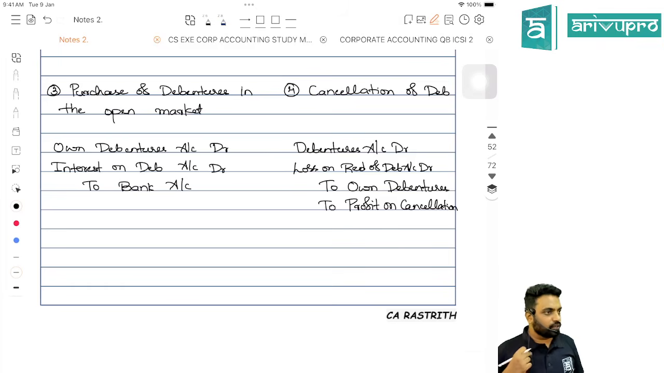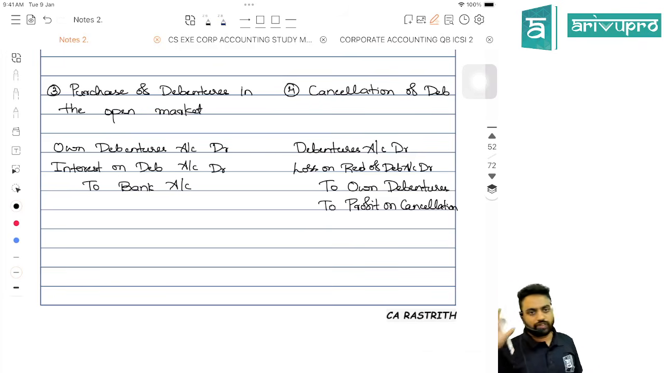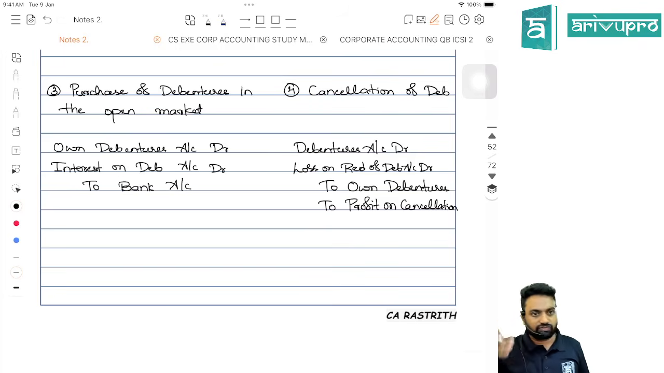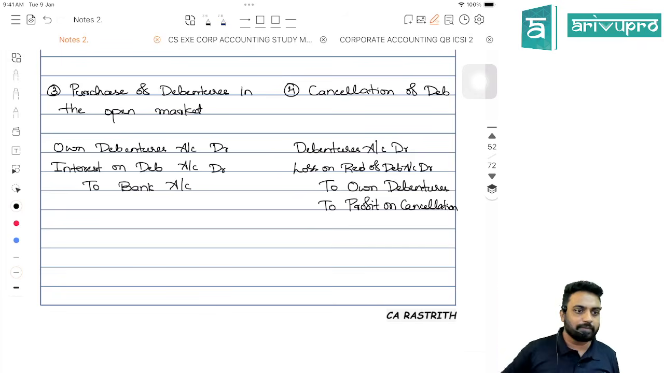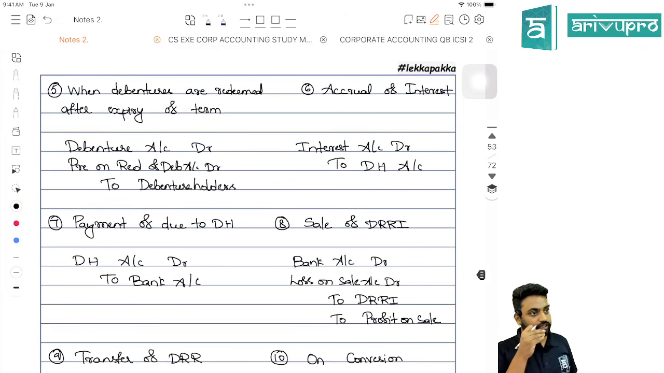So debenture we are going to debit. Share capital or debenture, always it will be debited with face value. So debenture account, we are going to debit 100 rupees. To own debentures, because that won't be an asset any more. We are cancelling it off. To own debentures, 96. To profit on cancellation, 4. If at all loss, it will be debited. Done? Okay. Then you should write off that loss or profit.